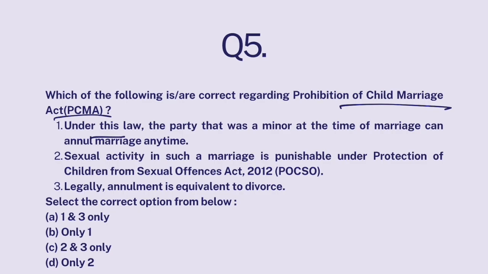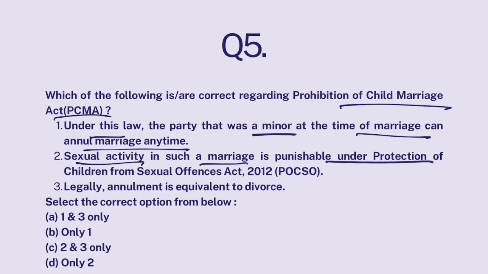Under this law, the party that was a minor at the time of marriage can annul marriage anytime. Sexual activity in such a marriage is punishable under POCSO. Legally, annulment is equivalent to a divorce.